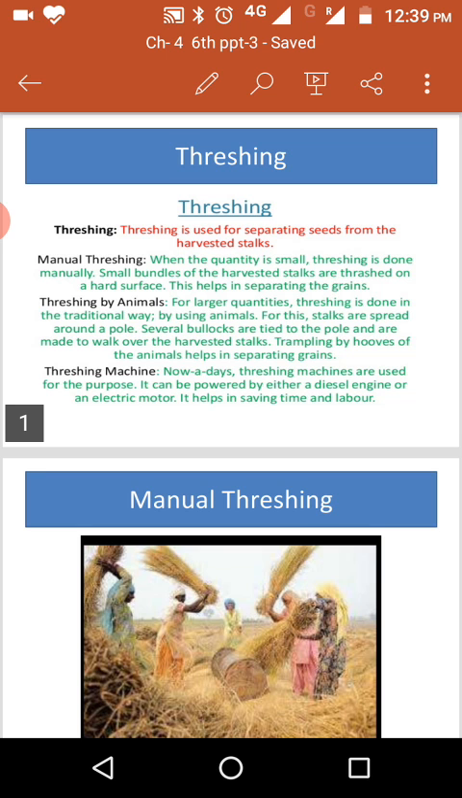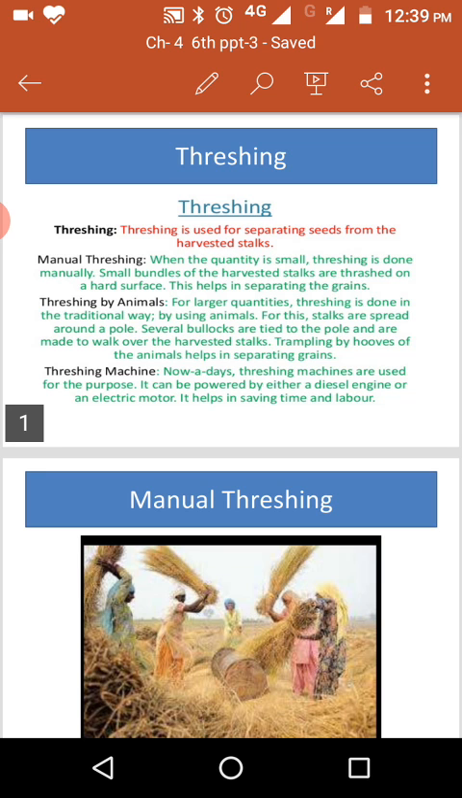For this, animals are made to walk over the harvested stalks. Trampling by the hooves of the animals helps in separating grains. That is also an old method of threshing. The next is the threshing machine.